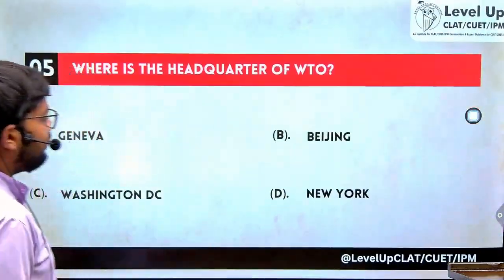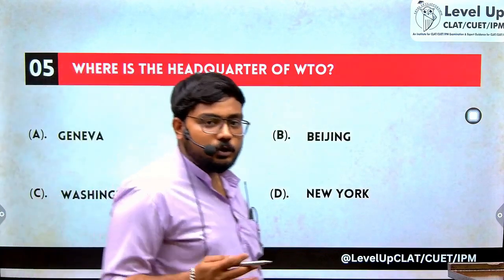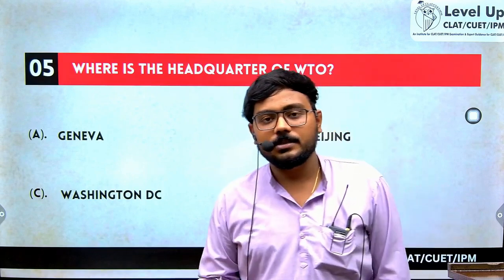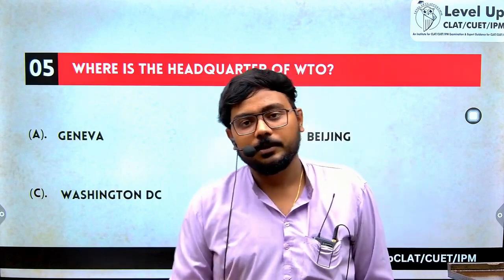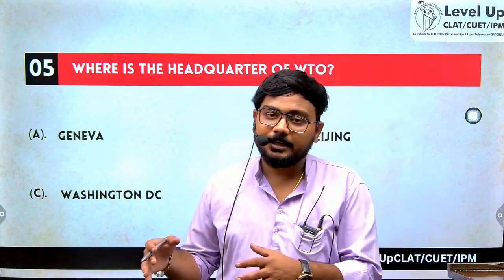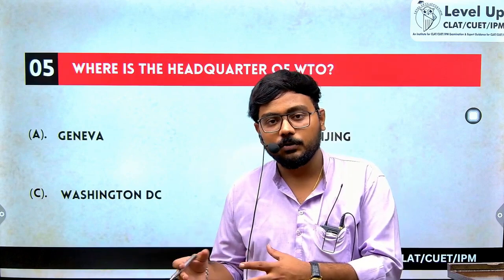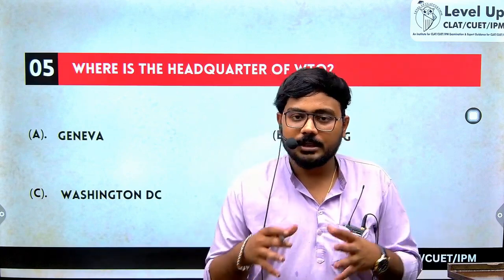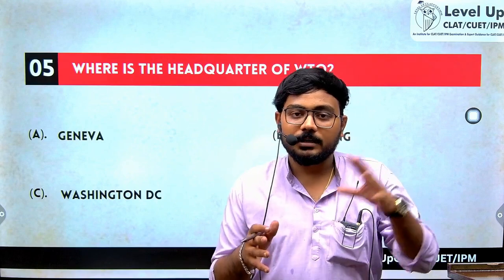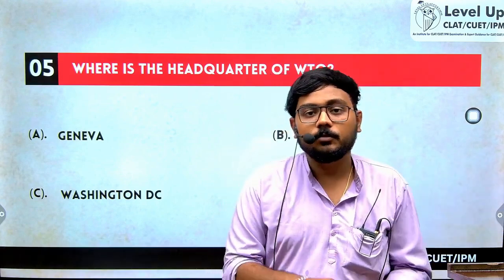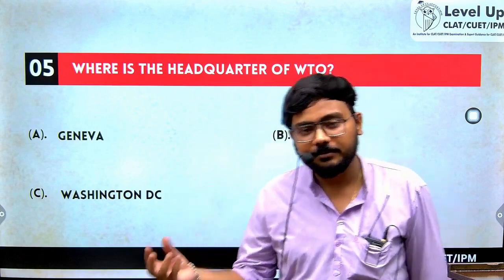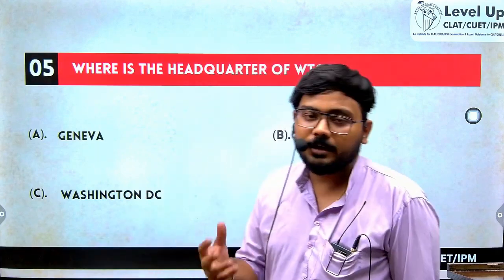Now, where is the headquarters of WTO? What is WTO? WTO promotes the free flow of goods, services, and investment between different countries. WTO was previously called GATT, General Agreement on Tariffs and Trade, which came into force in the year 1948, and only in the year 1995 GATT was converted into WTO. GATT included only goods, while WTO included goods, services and investments. WTO promotes free and fair trade across the globe.